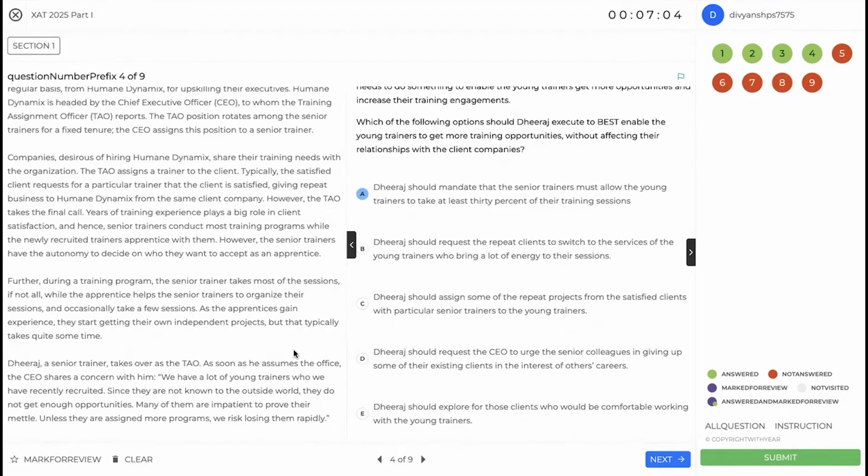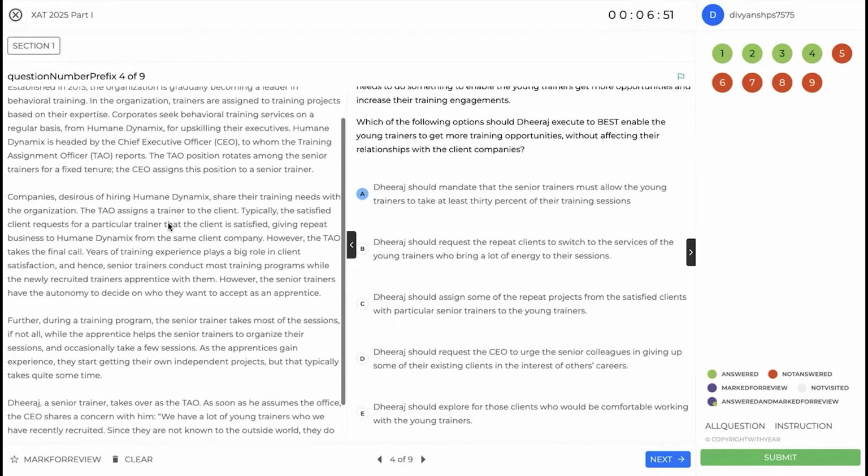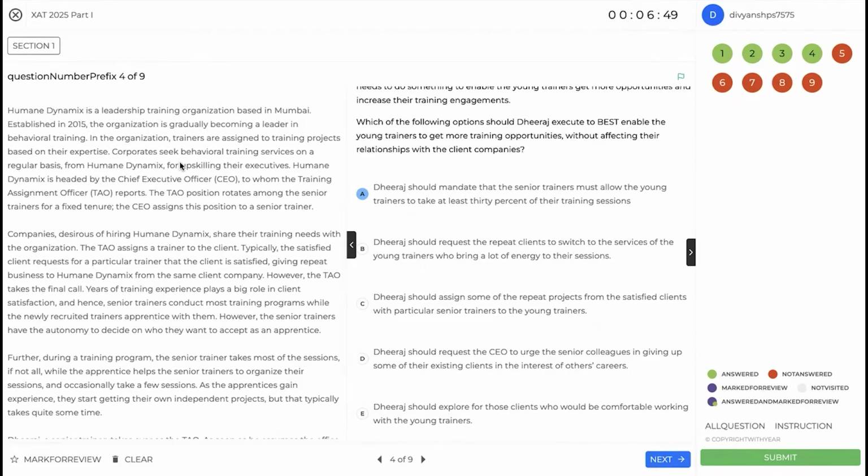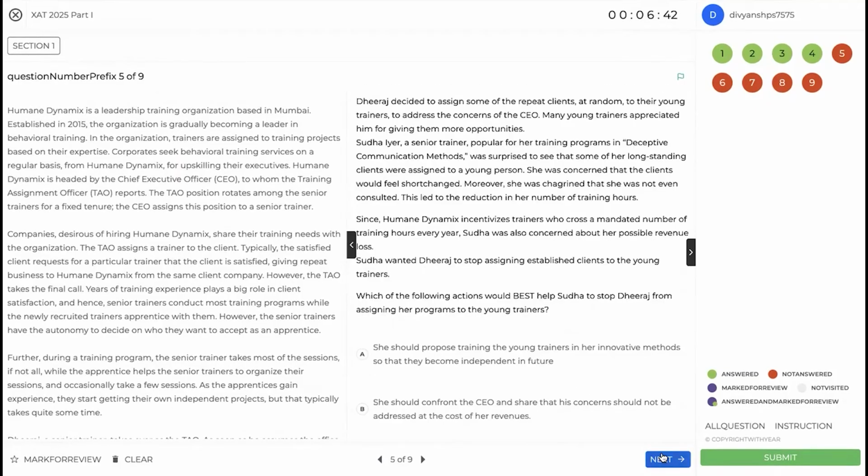So either A or E, but exploring the clients might tarnish the image because you will have to go via this route where you will have to tell them to explore these young trainers who bring a lot of energy, and they've already mentioned that the repeat business is successful because they have a good rapport with the senior trainers. So A is the strong answer for this.